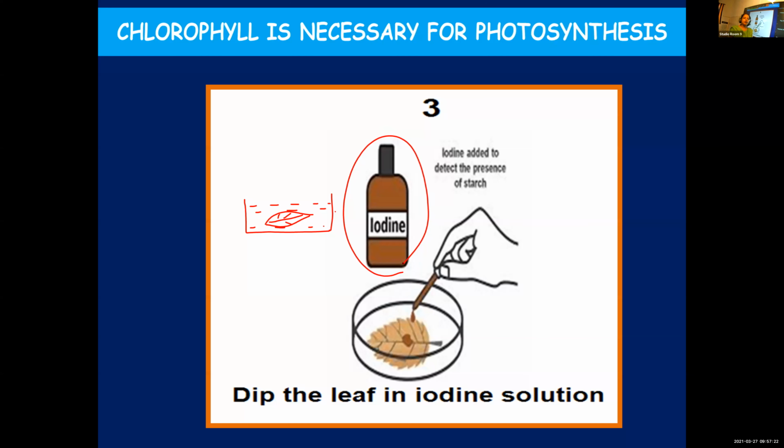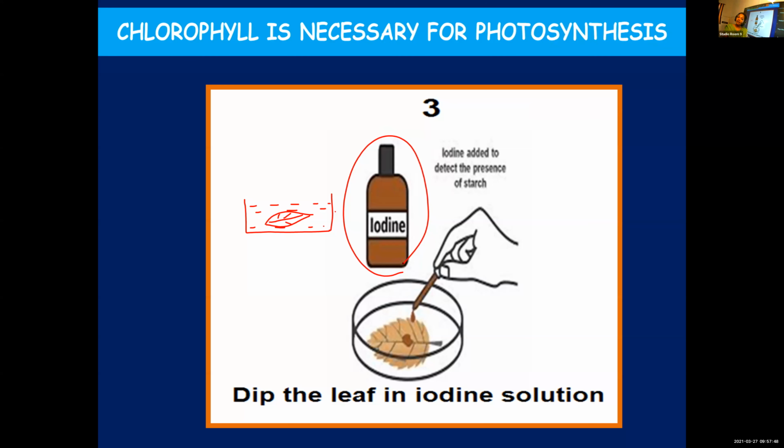Iodine is a golden yellow or slightly brown colored liquid. Upon pouring this onto the leaf, wherever starch is present, those regions will turn bluish black. Hope you're remembering the leaf: it had yellow patches and green patches.